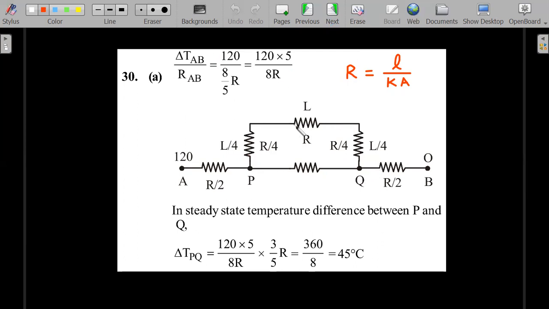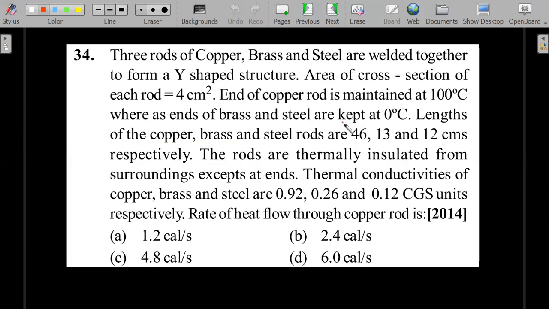Right? Pretty straightforward. Delta V by R of Ohm's law becomes a delta T by R for the heat current. Okay, so another one. Then they start giving questions which are slightly more complicated in terms of series and parallel. This is one of the old questions where they gave a Y junction. Again, you'll be able to use KCL and KVL, as in Ohm's law type of problems. You can utilize the same ideas even in conducting rods.